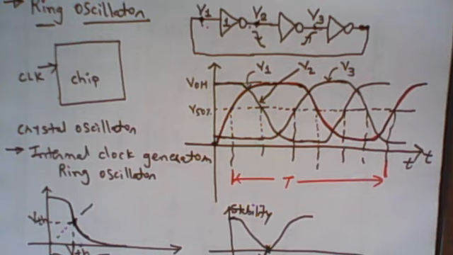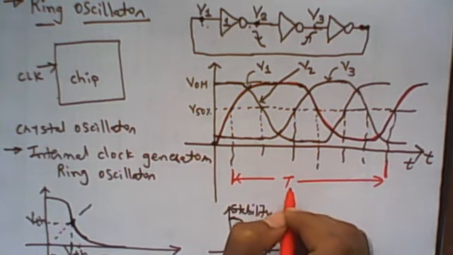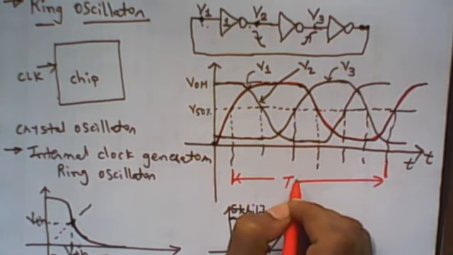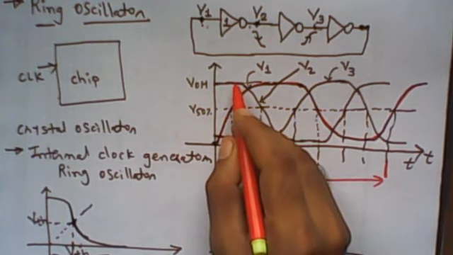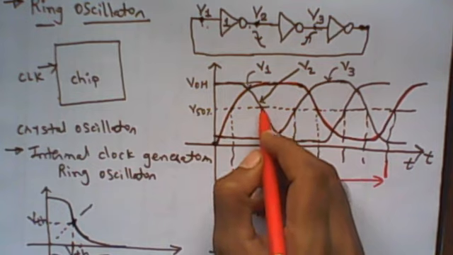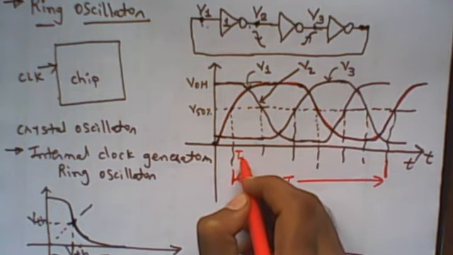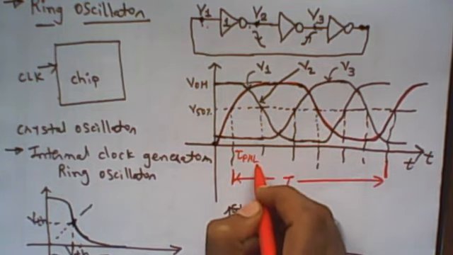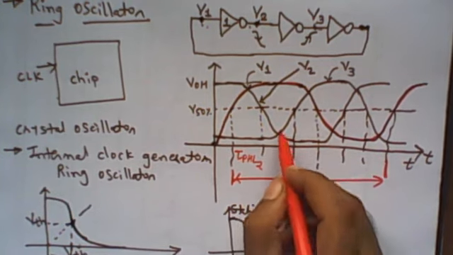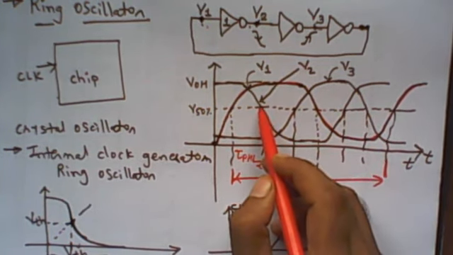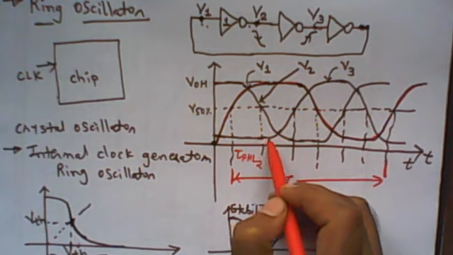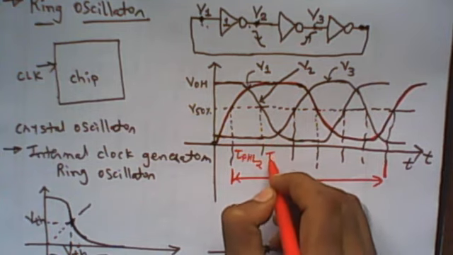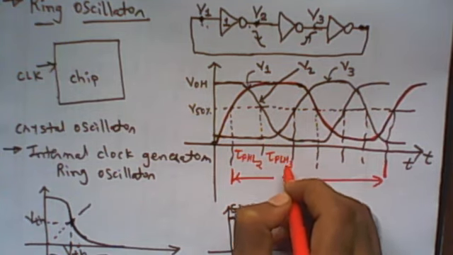And let me see what the oscillated signal frequency is, meaning what the time period of the oscillated signal is. This is nothing but the delay of high to low of V2. So this indicates the delay of high to low of 2. And from this point it is high to low here. This point is called the delay of low to high of 3.